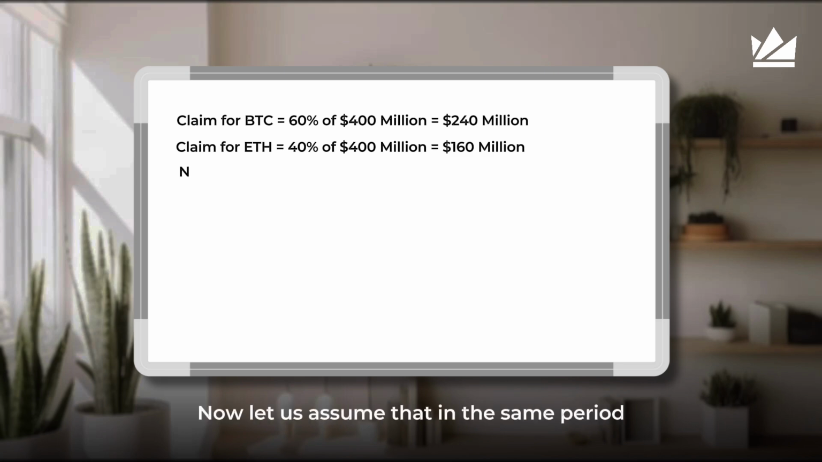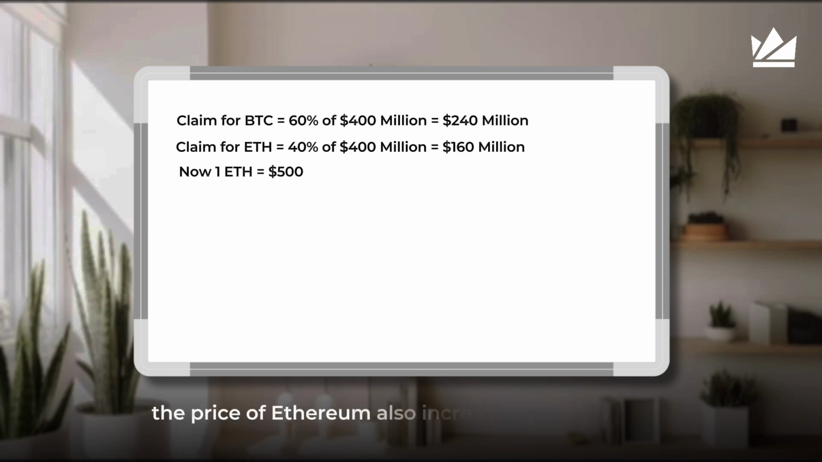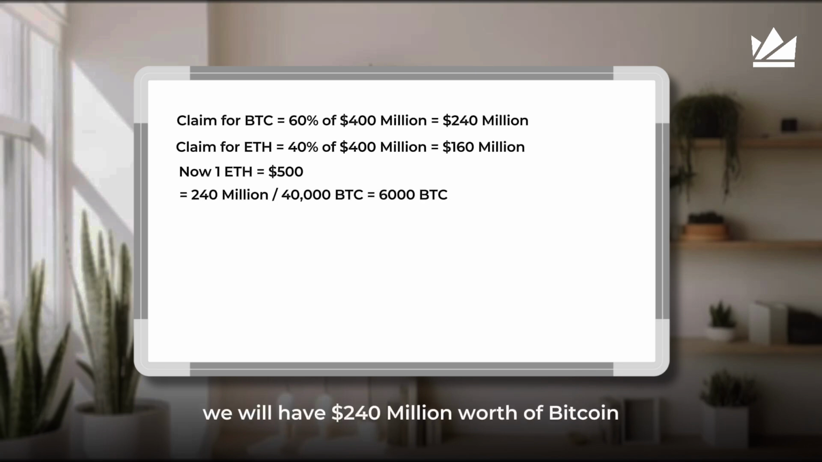Now let us assume that in the same period, the price of Ethereum also increases by 25% to $500. In this case, we will have $240 million worth of Bitcoin. And since the value of one Bitcoin had increased to $40,000, we will have 240 million divided by 40,000. That is 6,000 Bitcoin after rebalancing.